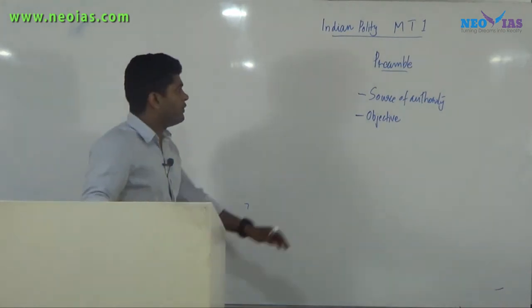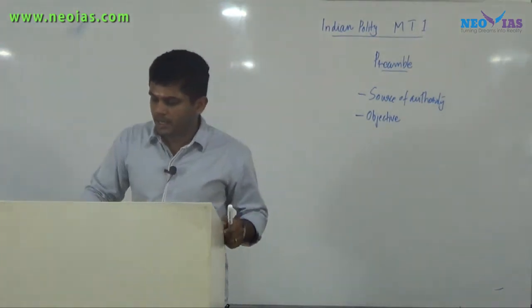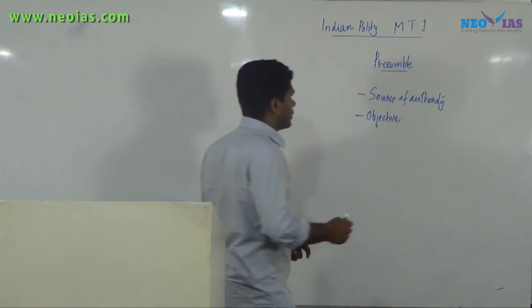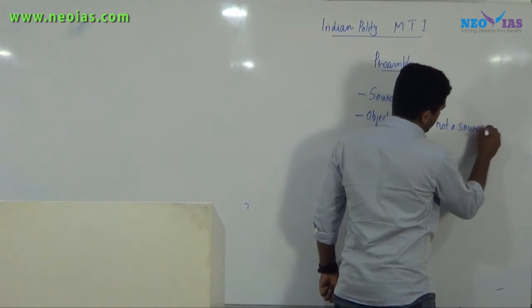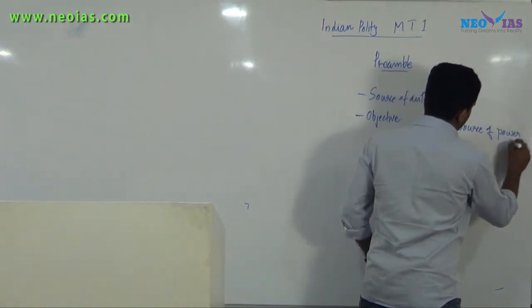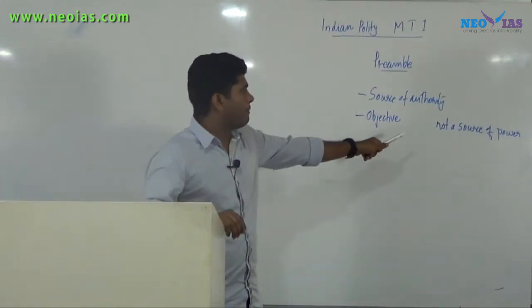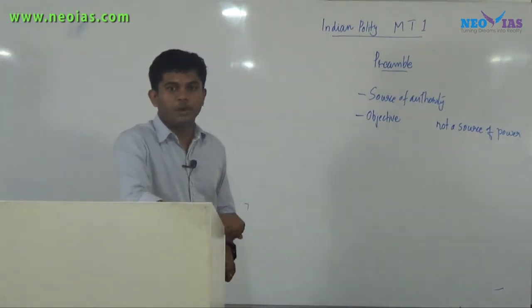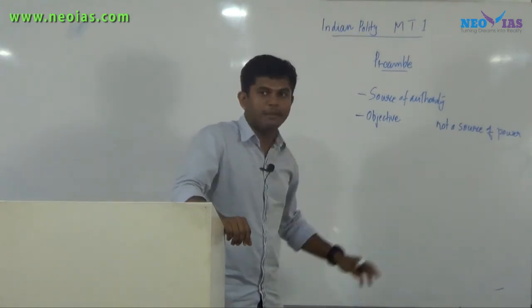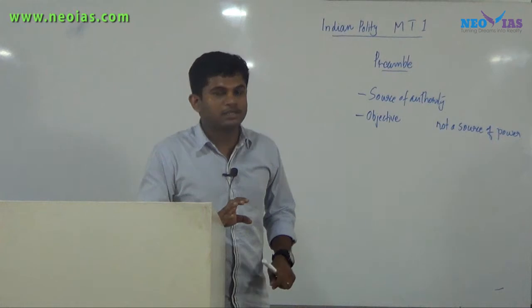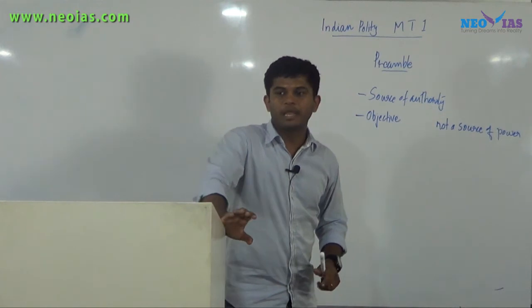And when we say it is a source of authority, what we have to keep in mind is that it is not a source of power. It means that there is a difference between source of authority and source of power. Source of power means that none of the objectives mentioned in the preamble are justiciable. The objectives mentioned in the preamble are non-justiciable by the preamble itself.